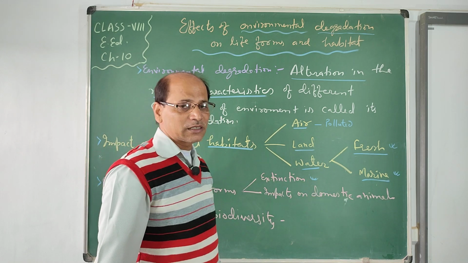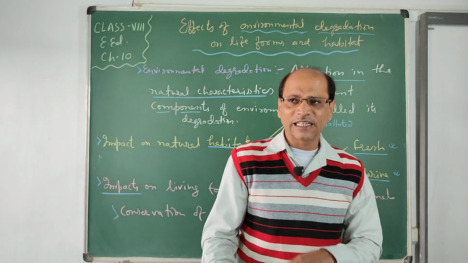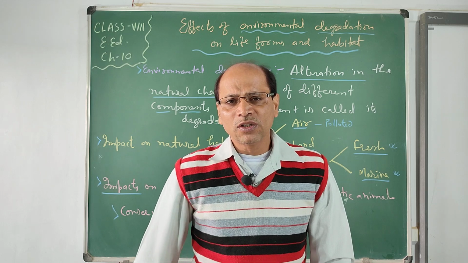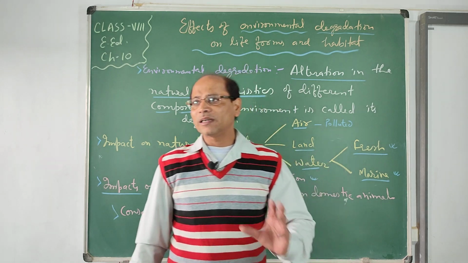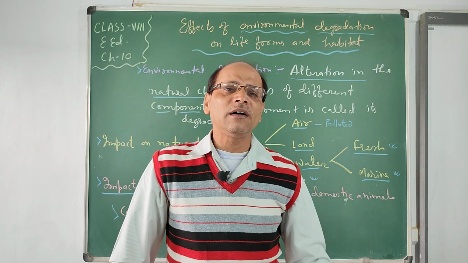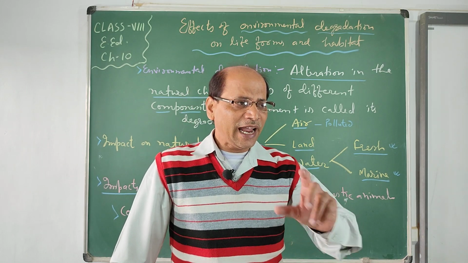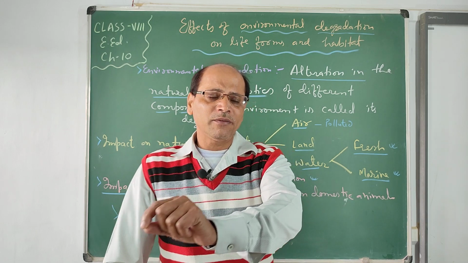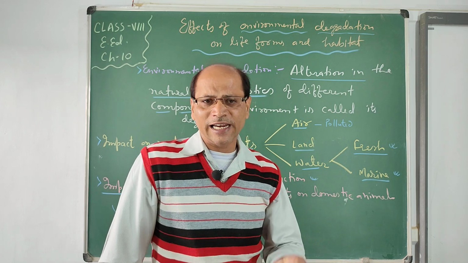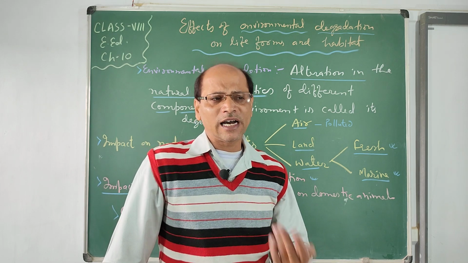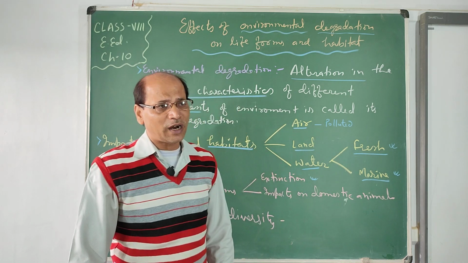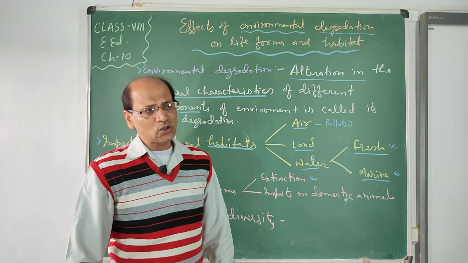Impact on domestic animals. See, when wild animals or other animals go extinct, domestic animals also have some bad impact. Domestic animals eat the things which we use in our crop field. The product of the crop is eaten, and that crop becomes toxic. Due to use of more pesticides, weedicides, insecticides, herbicides, all these things are fruitful for the farmers to produce more and more.